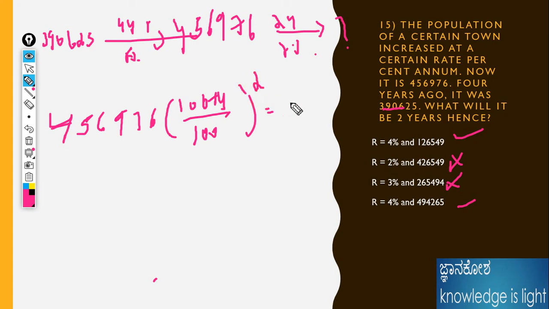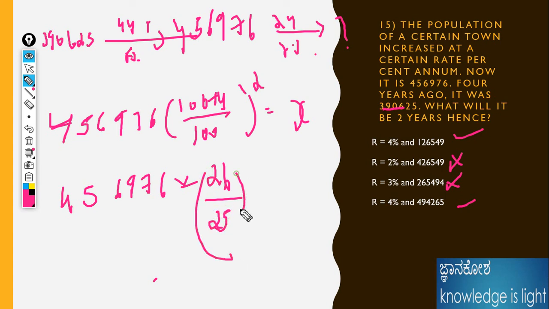As we don't know the initial value, I will take it as x. Then I will calculate 456976, and with the 104 I will directly get 26. Why? Because 104 and 25 are coming. After solving all the things, from the shortcut we get 426549 as the answer. Just calculate from your end. I already did a video for the shortcut, please see that video and do it from your end.